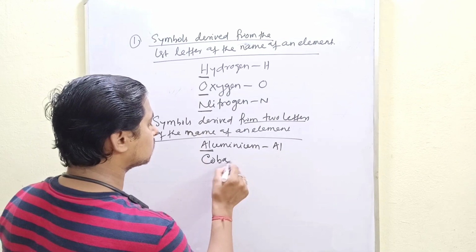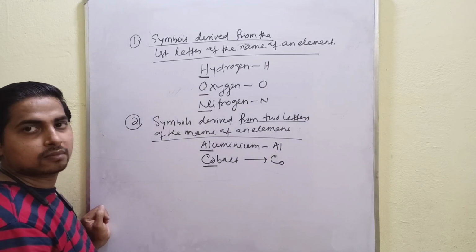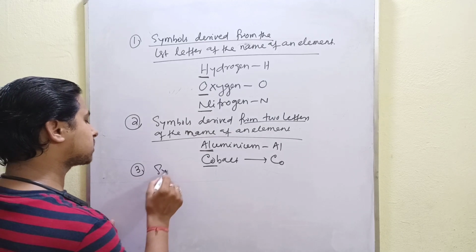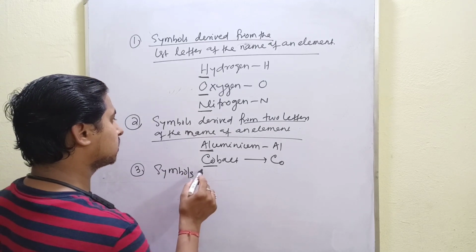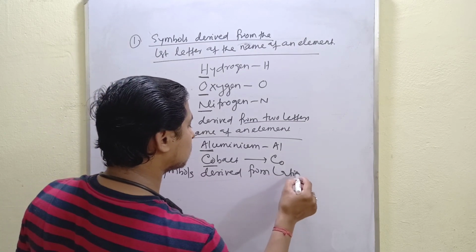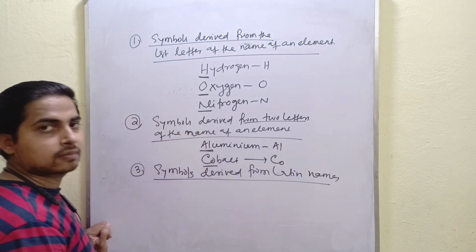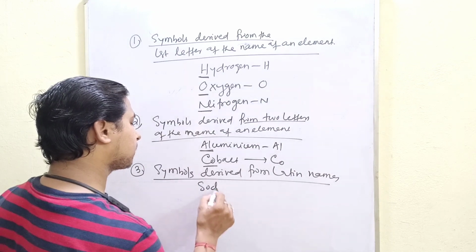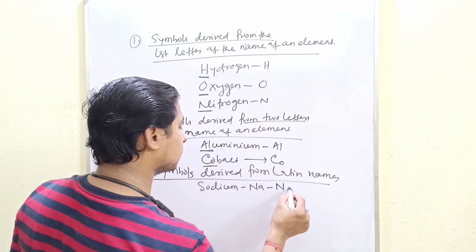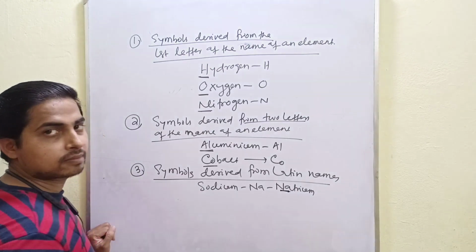Cobalt, Co. Similarly, number 3, symbols derived from Latin names. For example, sodium, symbol Na, derived from the Latin name natrium. Potassium.